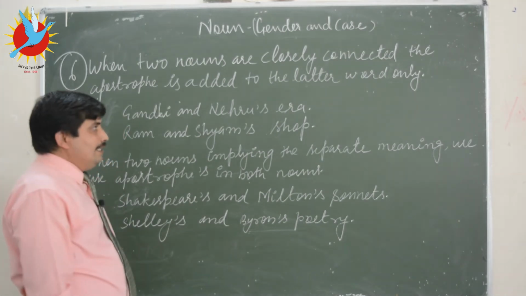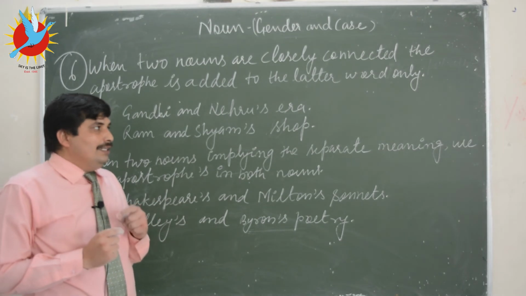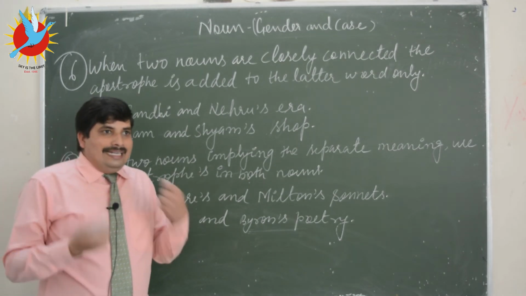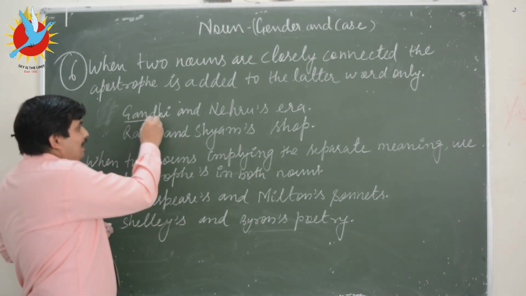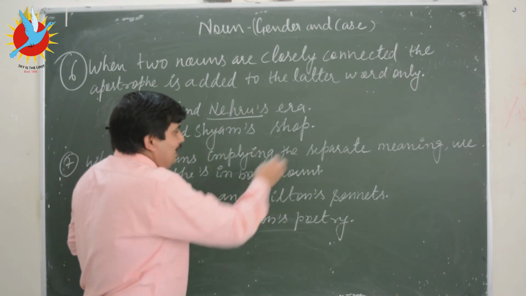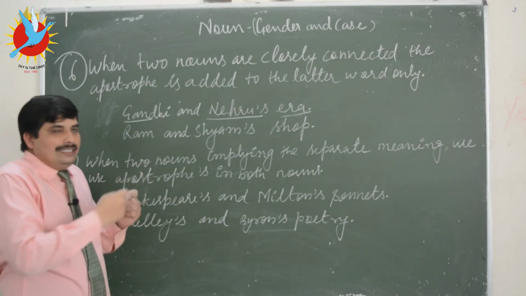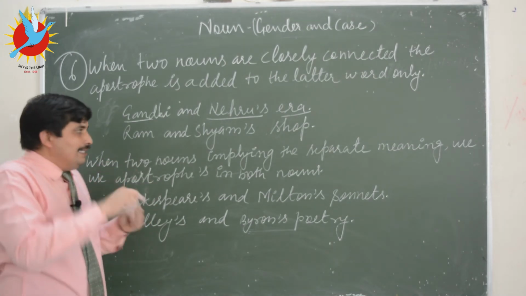So the next rule says when two nouns are closely connected to each other, we add the apostrophe to the latter word only. For example, you can see Gandhi and Nehru's era in Indian history. They are closely connected to each other, meaning they were existing at the same time.